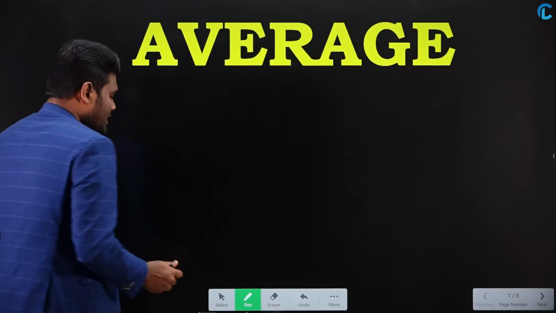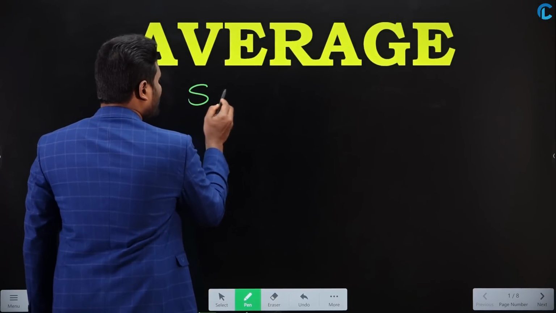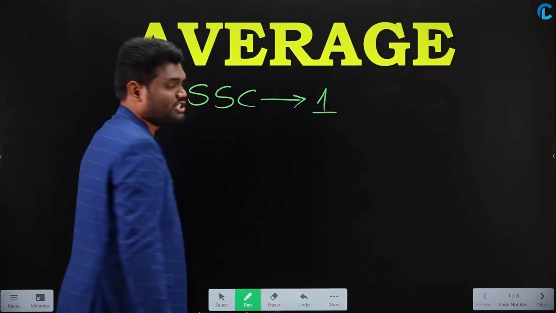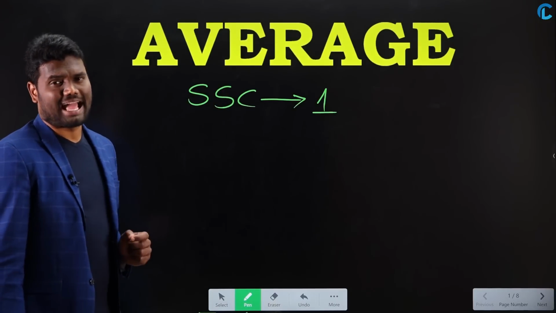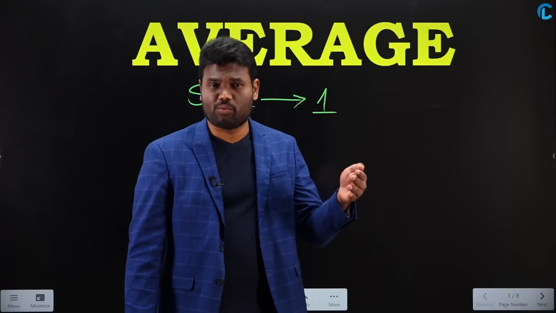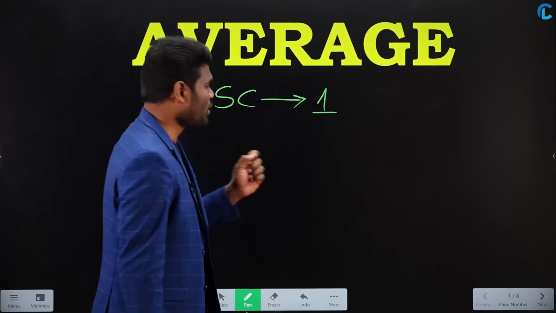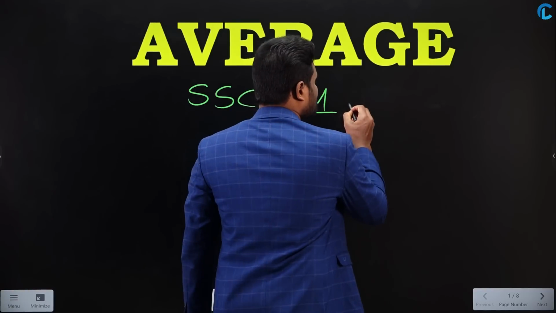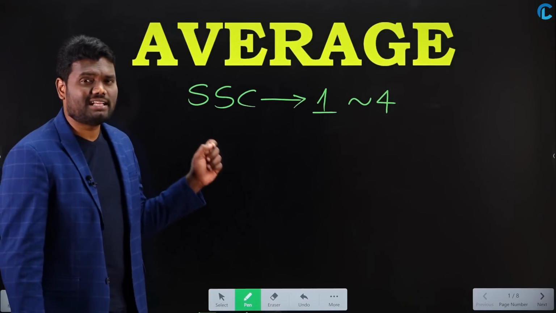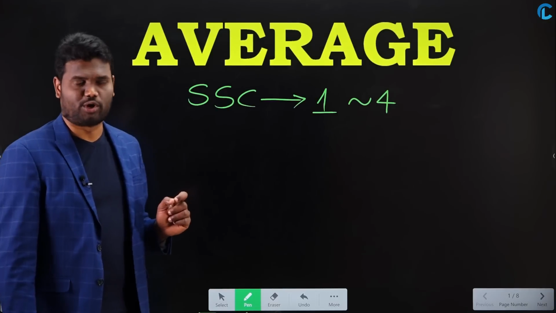As I have mentioned, the minimum weightage for topic average in various competitive examinations: if you are going to write SSC preliminary examinations, you are going to get 1 question from topic average. Whether you write SSC CGL or CHSL or CPO, whatever the format of SSC examination, you get a minimum of 1 question. And if you write mains examinations, then you may get questions close to 4. So the minimum weightage is 1 question and the maximum weightage is 4 questions from the SSC examinations point of view.